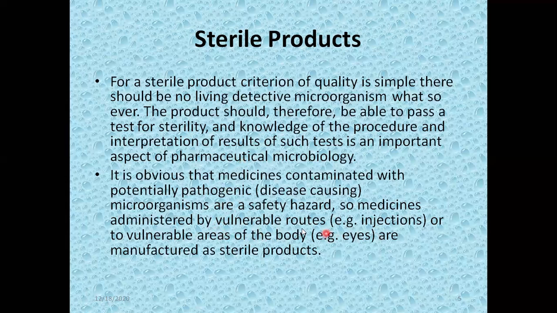So these injections are called vulnerable routes or vulnerable areas of the body. For example, the eyes, these are the mucosa. If products are given in the form of injection, or in the mucosa, for example the eye, and they are not sterile, if they contain potentially pathogenic disease-causing microorganisms, then instead of giving benefit, they would be disastrous as far as the body is concerned.